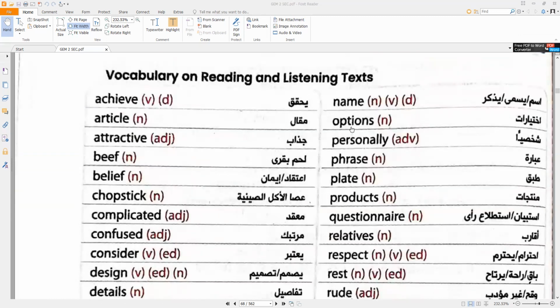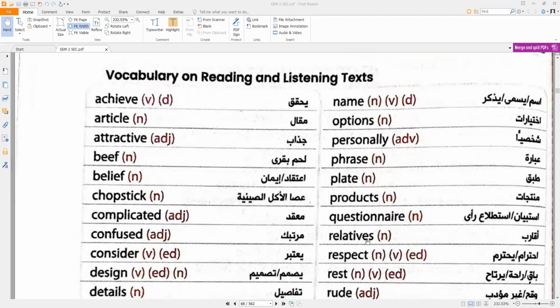Name. Options. Personally. Phrase. Plate. Products. The verb of products is produce, and produce itself can be a noun. Uncountable noun refers to plants.